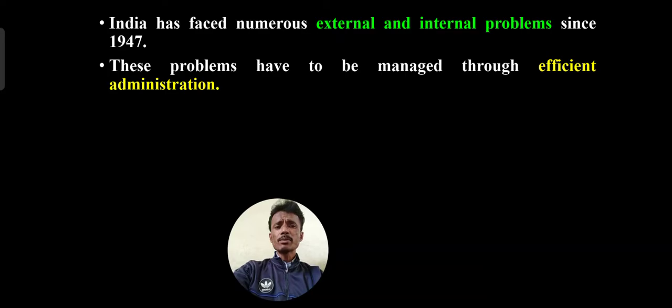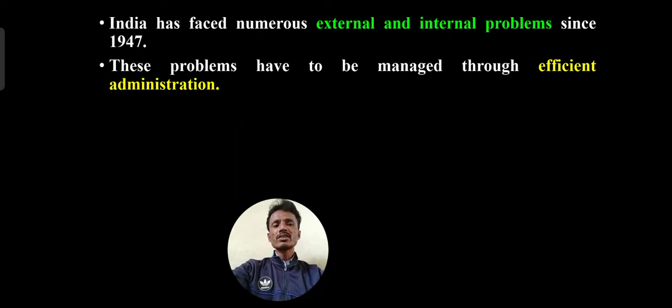These problems have to be managed through an efficient system. When problems come into existence, at that time we have to use an efficient administrative system. Efficient means being effective without wasting time.